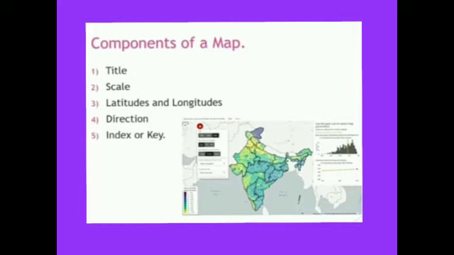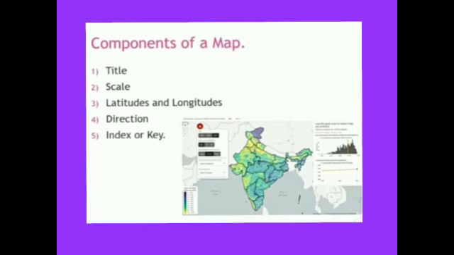These are very important components because without them, we cannot identify or read the map. Okay, children, now let us see what a title is. Every map must have a suitable title which tells us the content of the map. Without knowing the content of the map, we get confused, isn't it, children? So the title is very, very important.